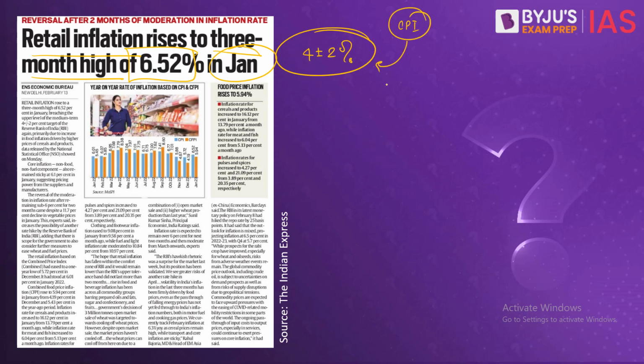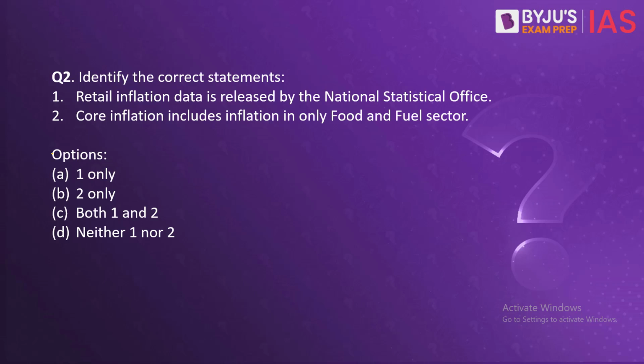Now this article also talks about core inflation, that is inflation that does not include volatile items like food and fuel. So core inflation also remained sticky at 6.1% in January. And this data was released by the National Statistical Office. So over here, this is a correct statement. Yes, retail inflation is released by NSO.